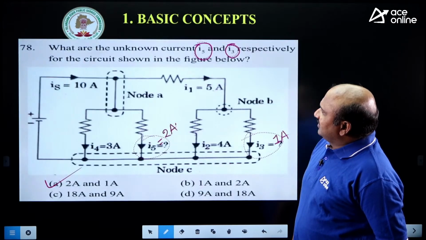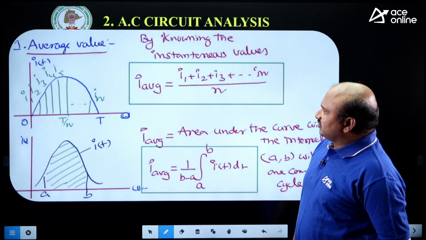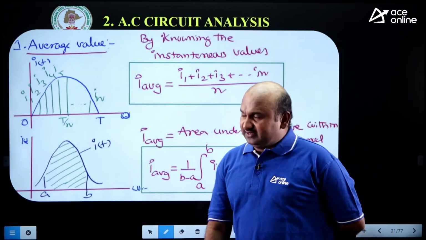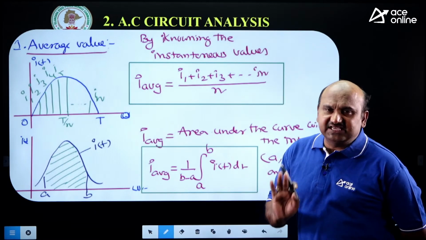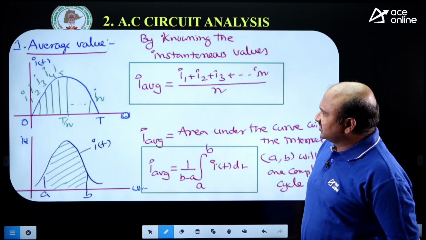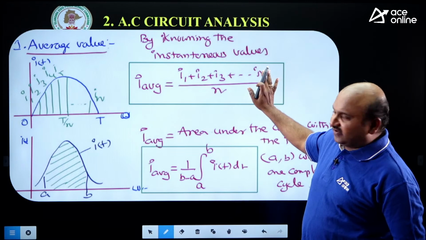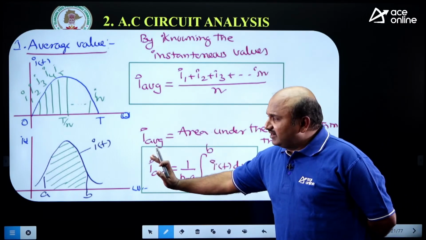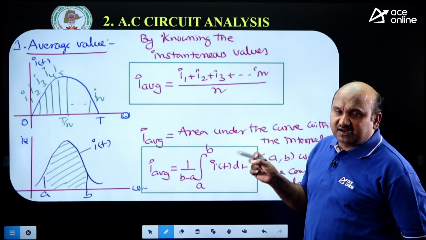Right. This is about some of the basic concept questions. Now let me consider the next topic, AC circuit analysis. In this one, 3 questions are compulsory. The weightage for AC circuit analysis is 3 questions. Now average value, instantaneous values: this is the formula. Whenever the RMS or average value of any function is given, this is the formula according to Simpson's and trapezoidal rule.